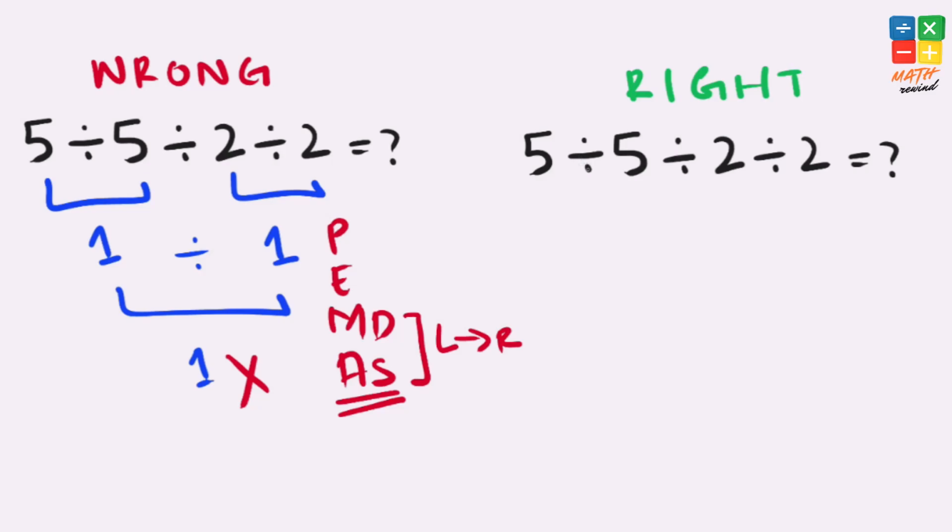If you notice, in this expression we have 3 division operators present. So what we do is we should work from left to right to solve this. So we need to solve this division first, because that is on the left side. So 5 divided by 5, that gives us 1. Our expression becomes 1 divided by 2 divided by 2.